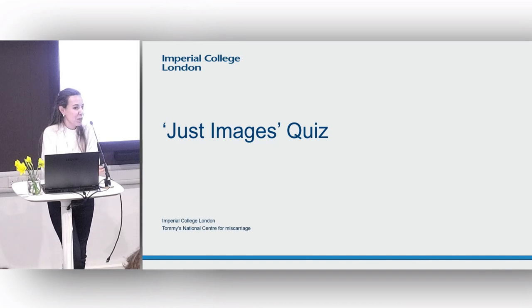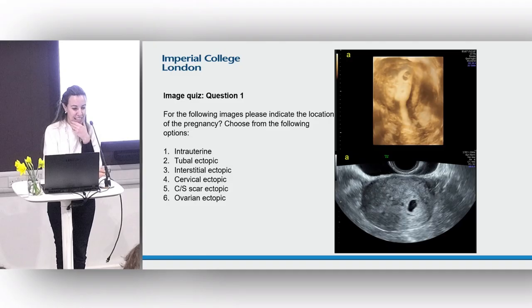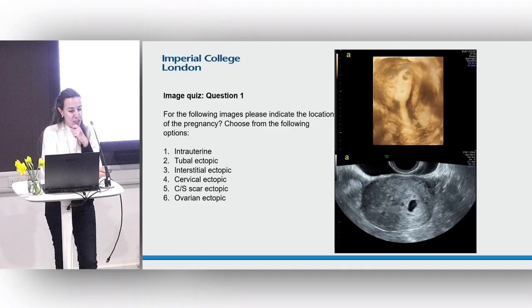I'll run through them. You think, maybe write down or think of the answer, and I promise we'll get the answers at the end. For the following images, please indicate the location of the pregnancy. Is it an intrauterine pregnancy, tubal ectopic, interstitial pregnancy, cervical pregnancy, cesarean scar pregnancy, or an ovarian ectopic pregnancy?